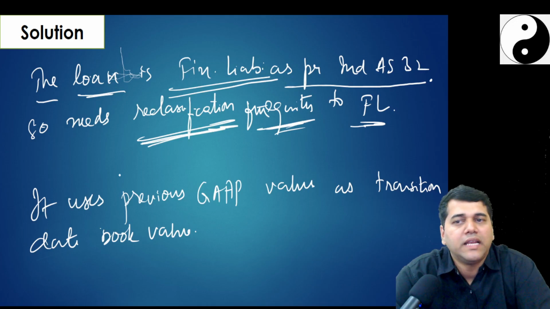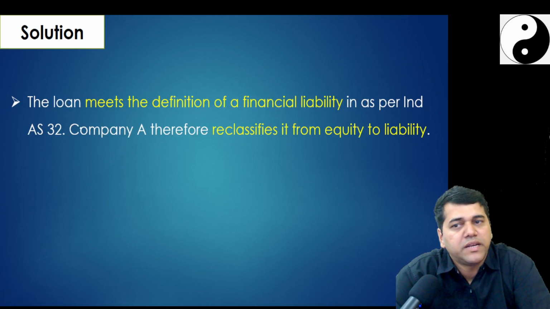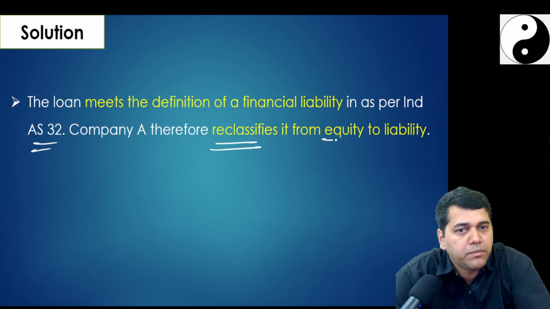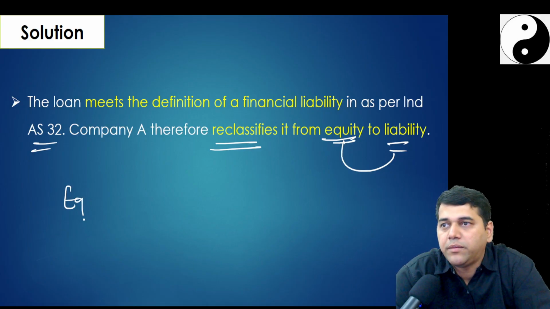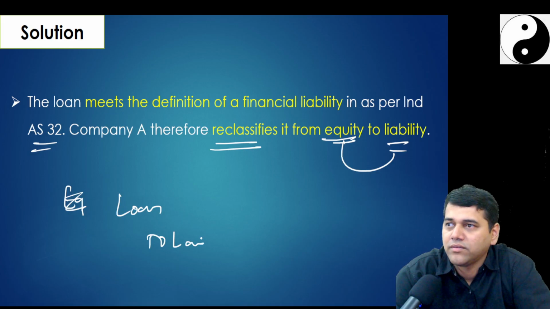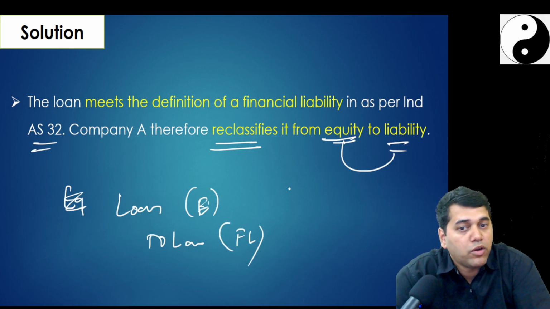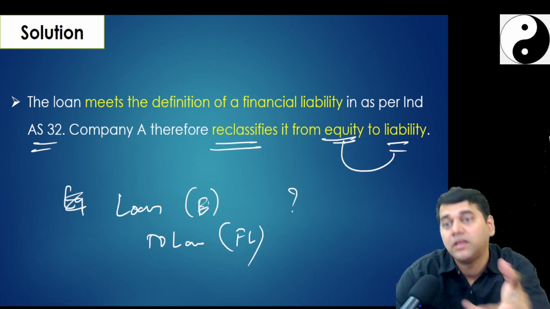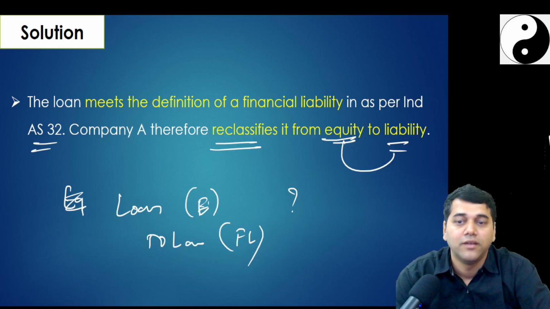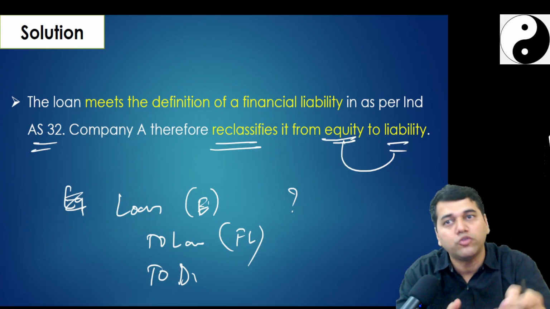See, first of all, we are going to say that this loan is a financial liability as per Ind AS 32. So we need to reclassify it from equity to financial liability. So what accounting entry do I need to pass? Equity account debit, loan (financial liability) credit. At what value? We are not going to opt for retrospective restatement. Otherwise, government deferred income would also have come here. The entry would have included deferred income. Which amount? You would compute and check what today's balance should have been.